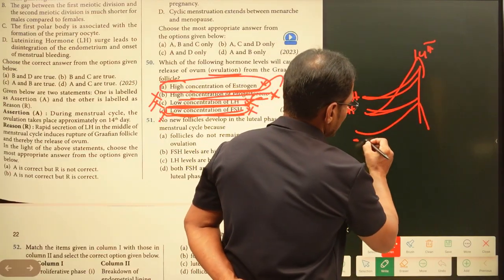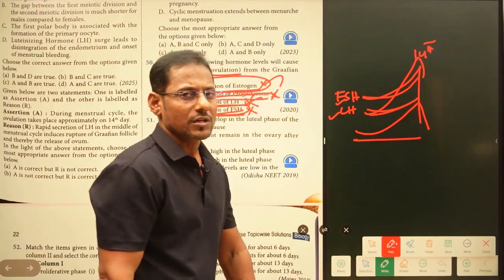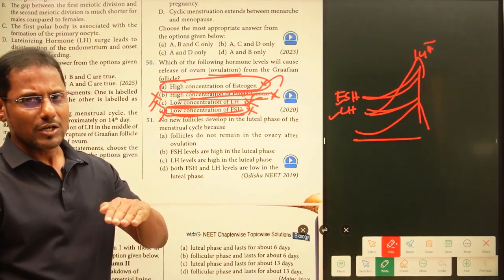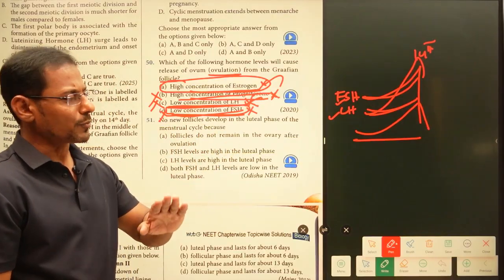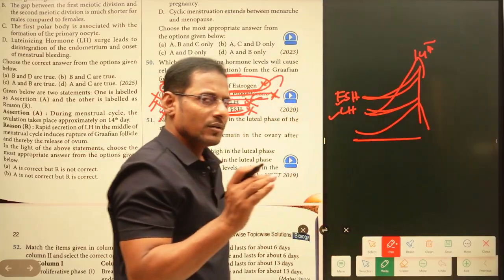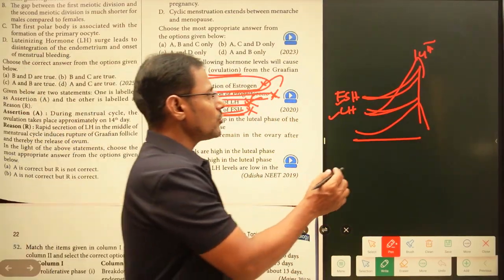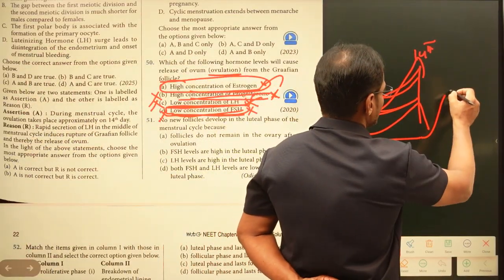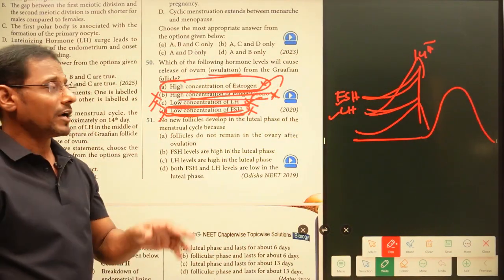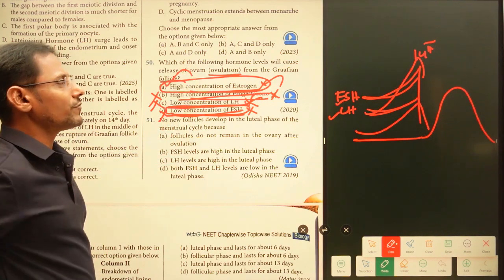The progesterone levels in the follicular stage remain low, and the amount of progesterone is maintained very stable till the stage of ovulation. After the ovulation, the progesterone levels are going to be raised. Just keep it in mind. So this is the right answer, high concentration of estrogen.